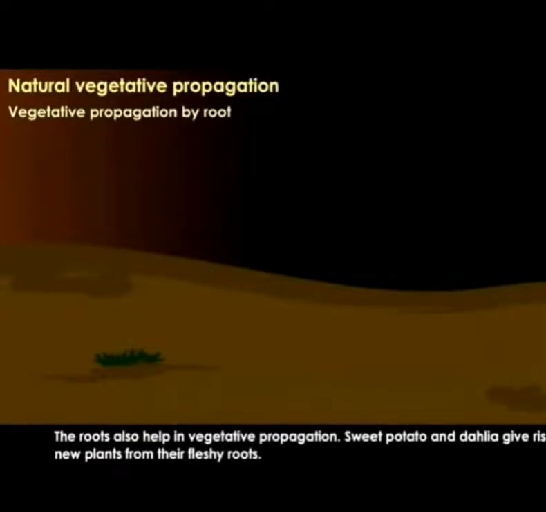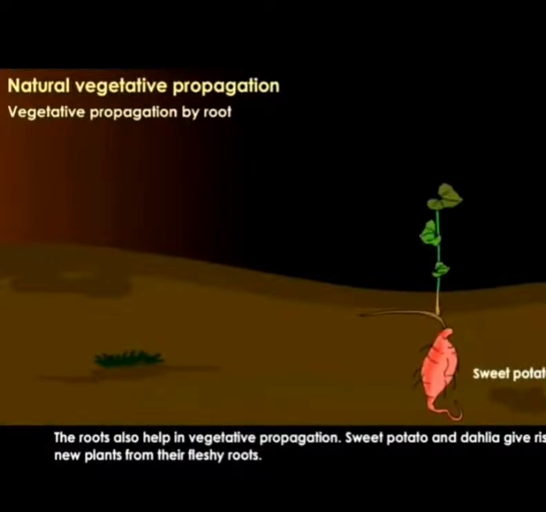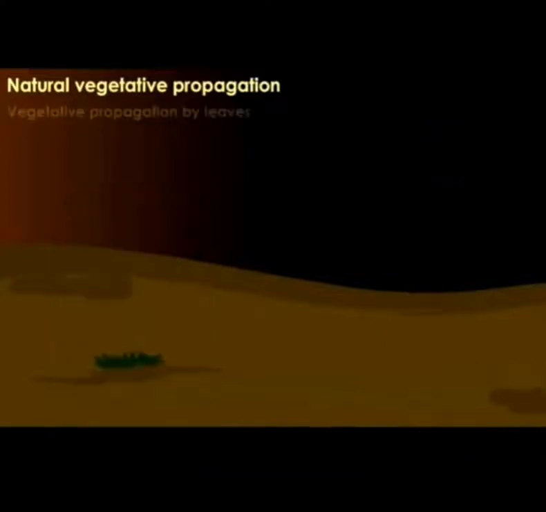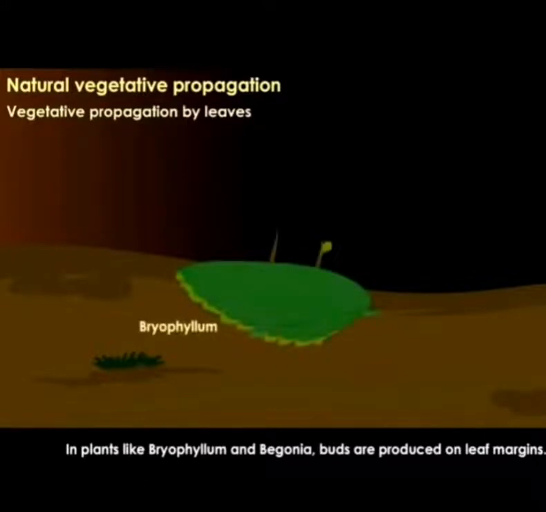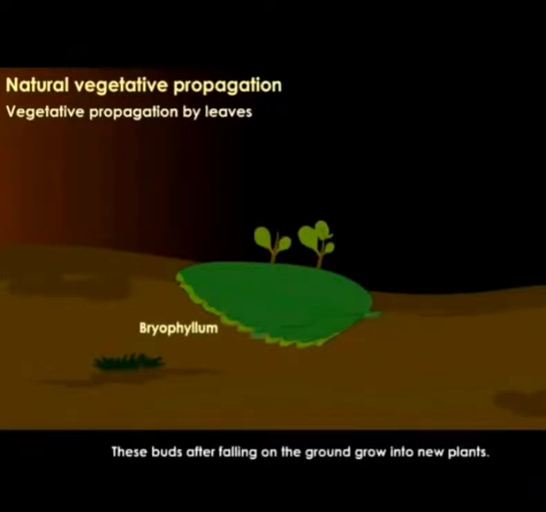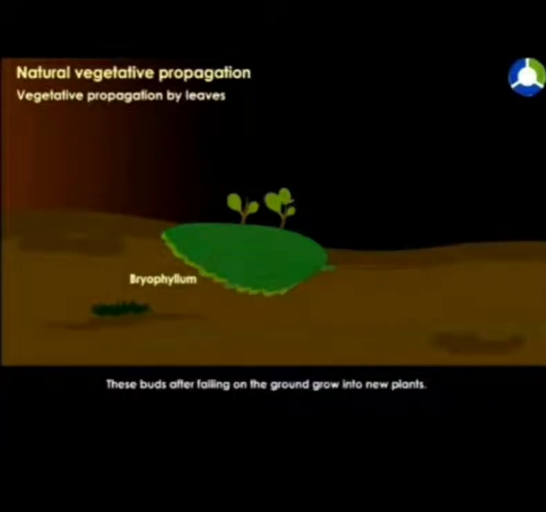Vegetative propagation by root. The roots also help in vegetative propagation. Sweet potato and dahlia give rise to new plants from their fleshy roots. Vegetative propagation by leaves. In plants like bryophyllum and begonia, buds are produced on leaf margins. These buds, after falling on the ground, grow into new plants.